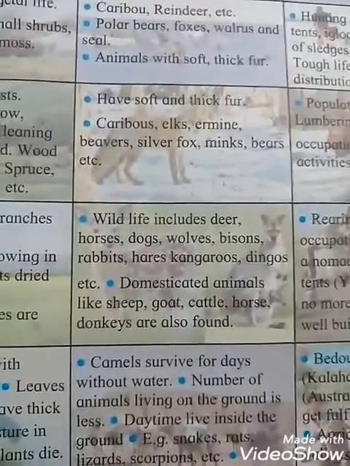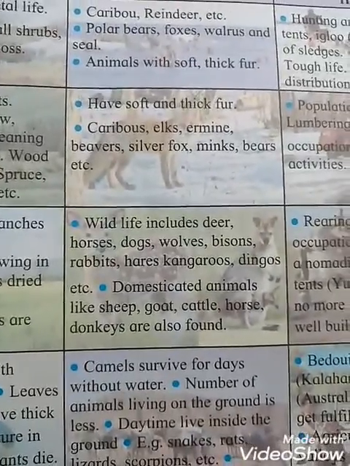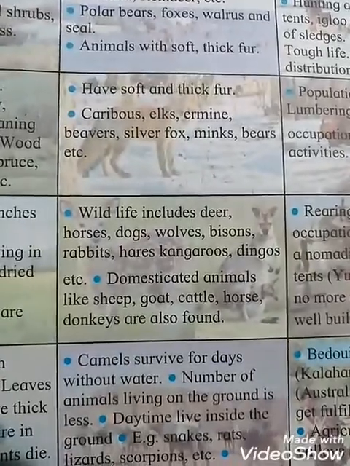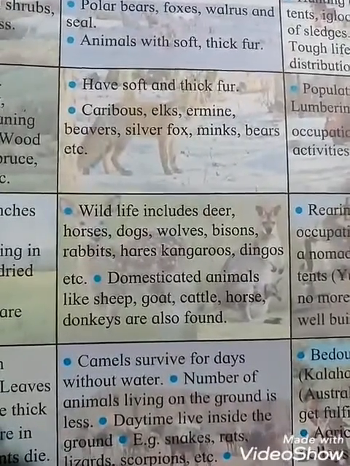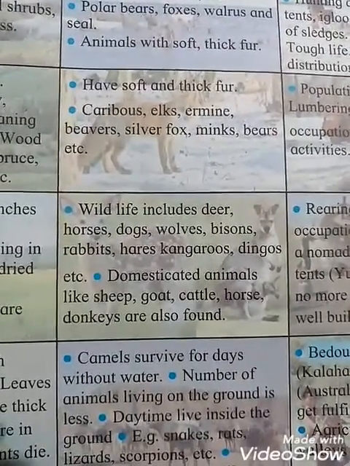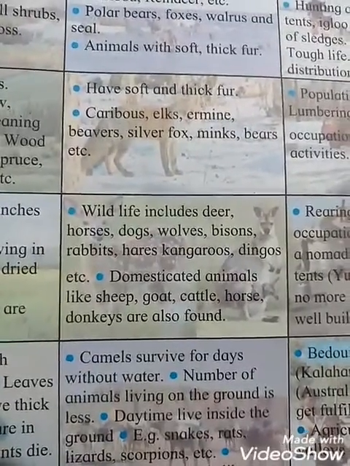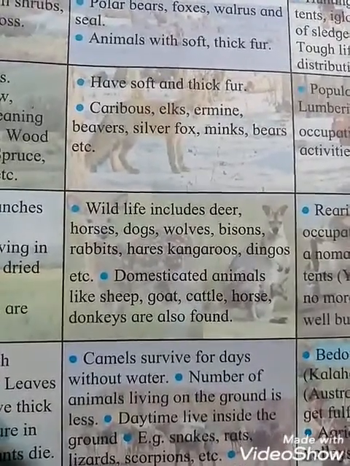And see the animal life, students. You can see the picture, an animal is slightly shown here. Kangaroo, see the picture, kangaroo. Wildlife includes deer, horses, dogs, wolves, bison, rabbits, hares, kangaroos, dingoes, etc.